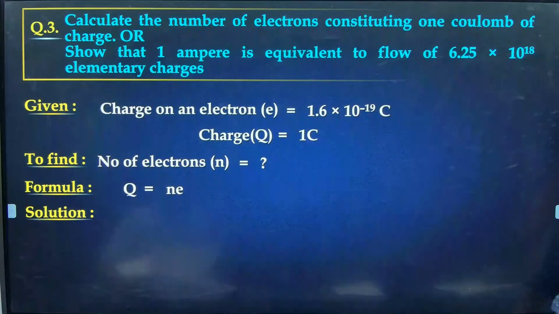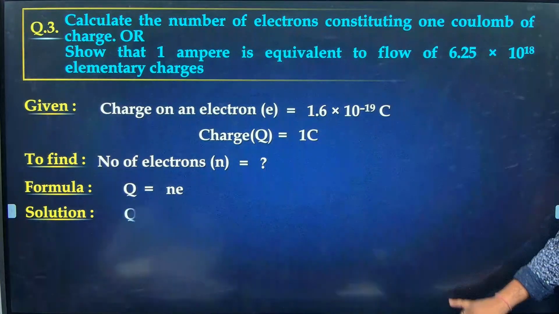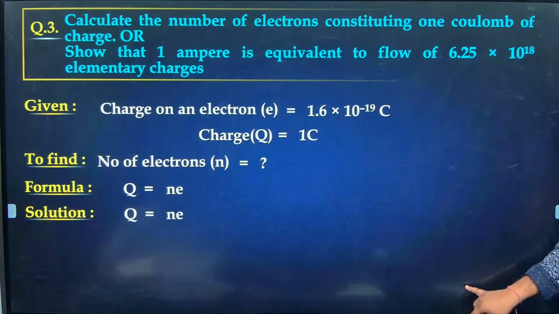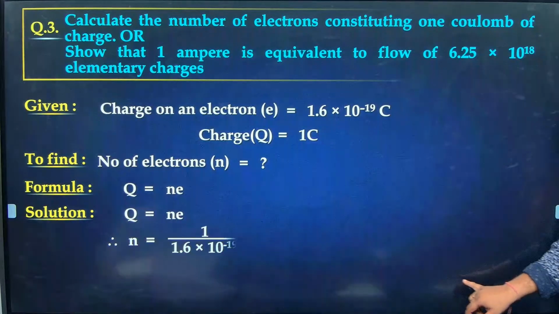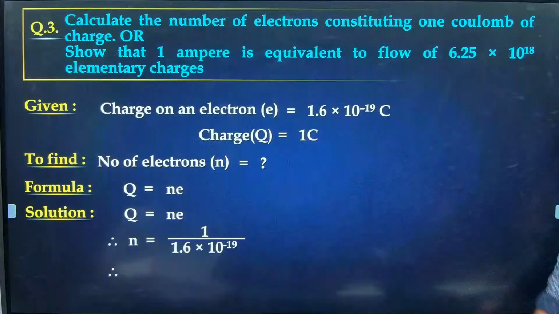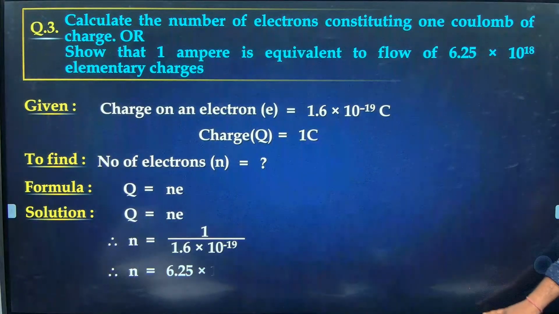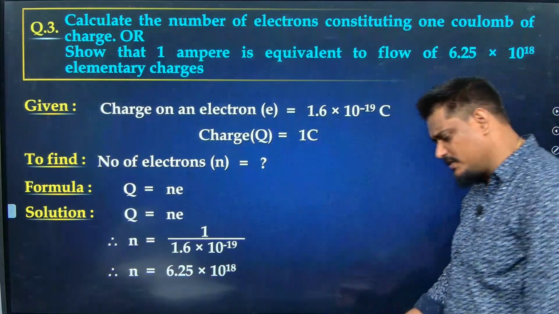Did I tell this formula or not? See here. I told you Q is equal to NE, and Q is given as 1 coulomb. So N will become equal to 1 by 1.6 times 10 to the power minus 19. This division you cannot do. If you do, the same thing will come: 6.25 times 10 to the power 18. That's all, that is the answer.